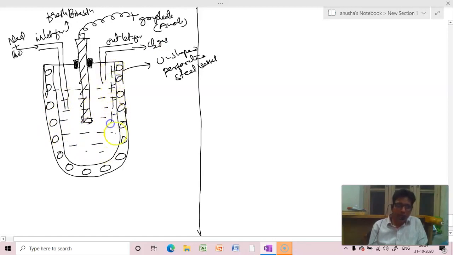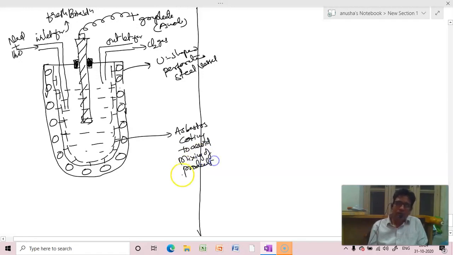I forgot that. Asbestos coating to avoid mixing of products formed at cathode and anode.